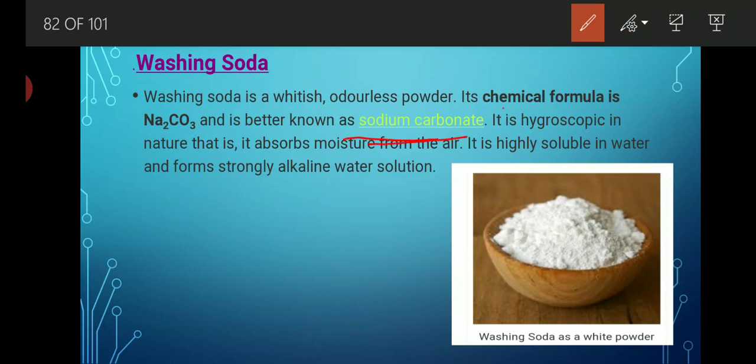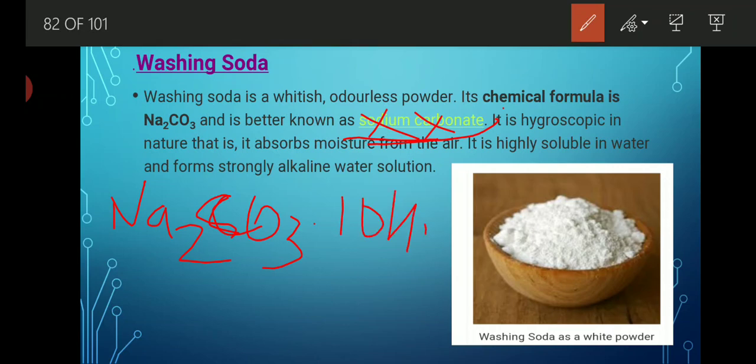This name is incomplete. The actual name of washing soda is sodium carbonate decahydrate. The chemical formula of washing soda is Na2CO3.10H2O. That is the chemical formula of washing soda.